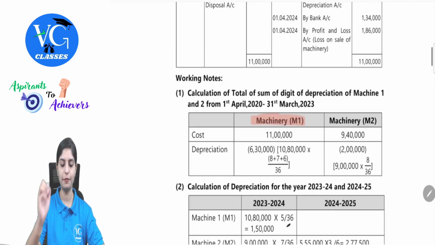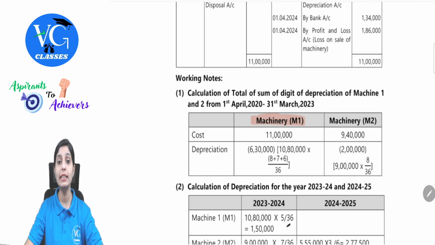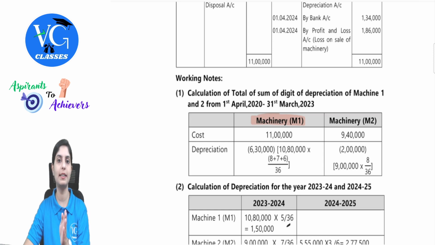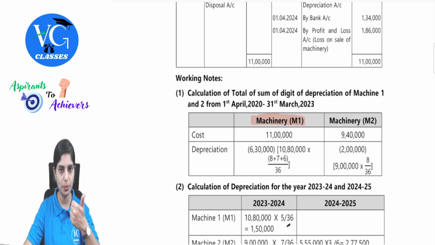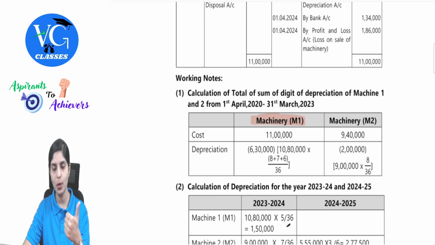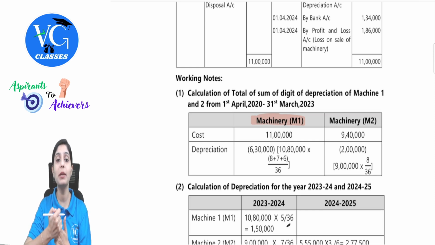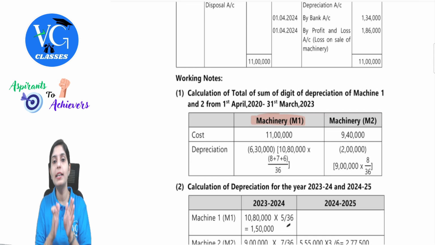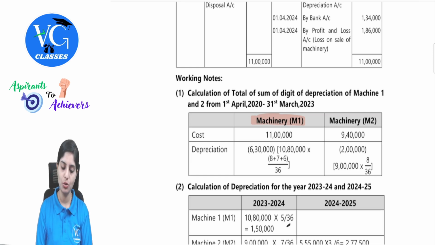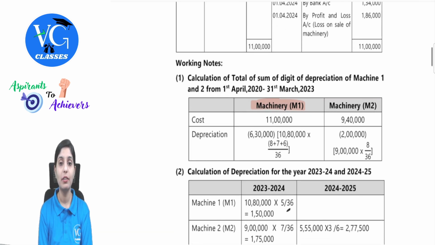Observe this column, all of you. Machine number 1 cost is 11 lakh. So I want the depreciation for the current year. So how many years have passed? 2020 was the year in which the asset was purchased. So 2020 to 2021, 21, 22, 22, 23. So these 3 years will help me find out the current year depreciable value. So 11 lakh, 20,000 was the scrap value.